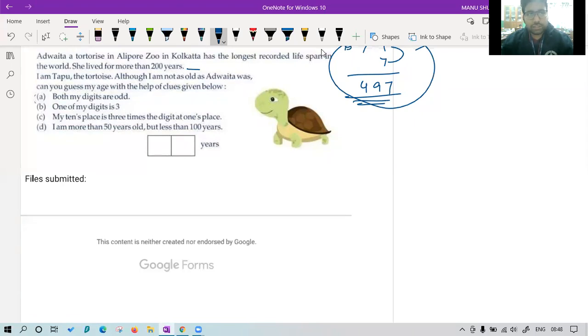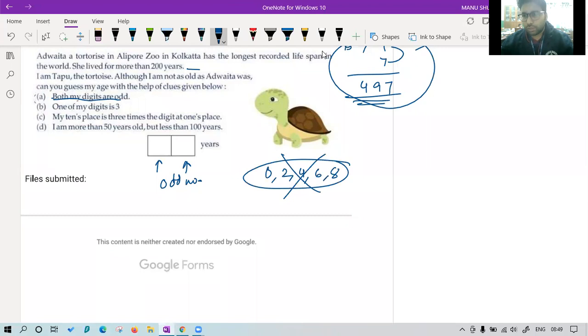They are saying first thing, the conditions are given to you. Both my digits are odd. So we can say both these places will be odd numbers only. So we can cut right away 0, 2, 4, 6, and 8. These numbers will not come. Now they are saying one of my digits is 3.